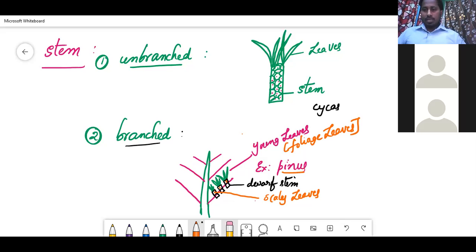All right. So we will stop here and continue tomorrow with the next major part of gymnosperms, that is fertilization, how the sex organs are present, and the gametophyte, all these.